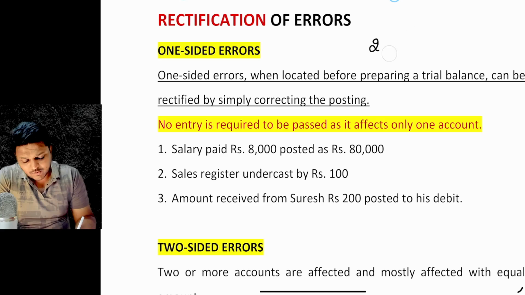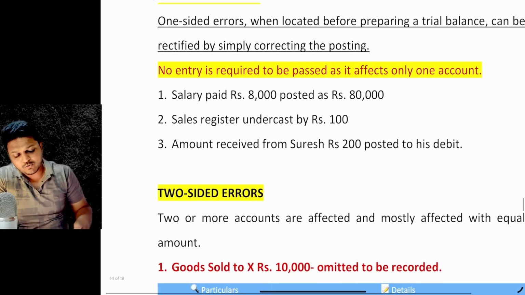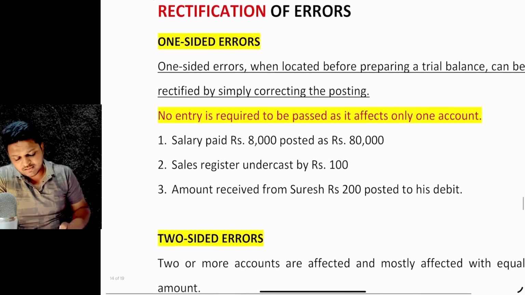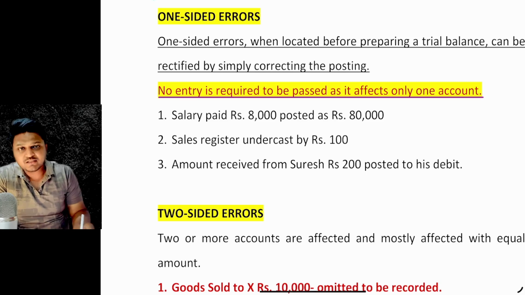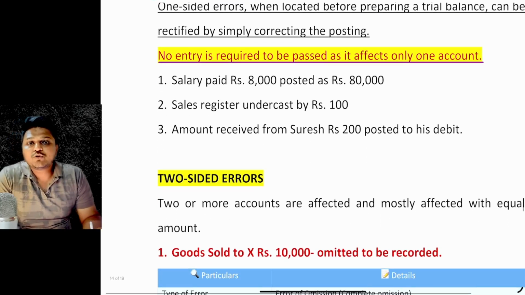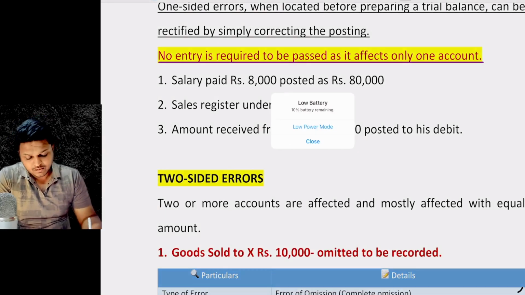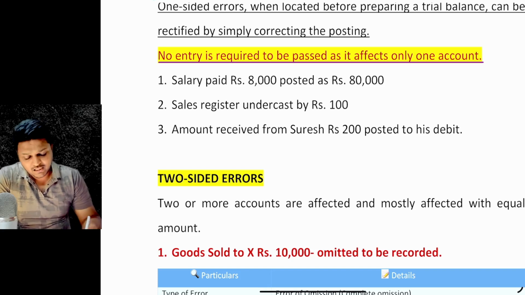So no entry is required to be passed as it affects only one account. Where there are one-sided errors, no entry is required to be passed, because it is affecting only one account. So if salary paid rupees 8,000 is posted as 80,000, we will post another entry of 72,000 debit.